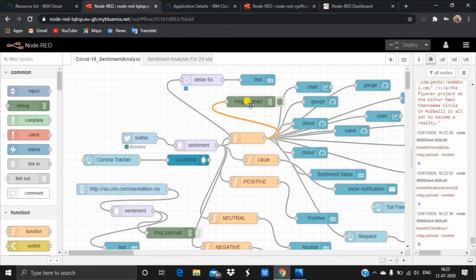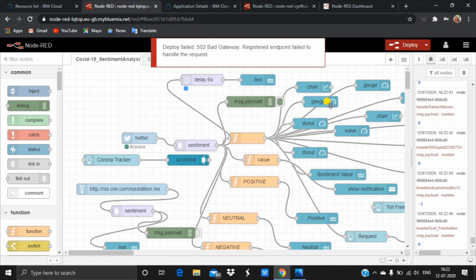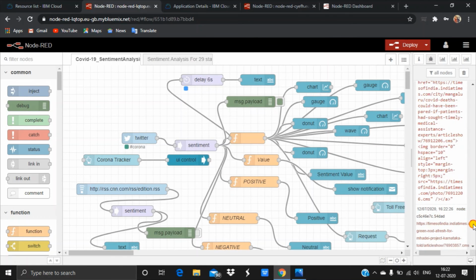These are the sentiment values you can see in the debug node. I have gotten them using the message.payload. For getting the messages, that means the direct tweets from Twitter, I'm going to connect it to the sentiment node. It's showing some bad gateway due to some internet problem.